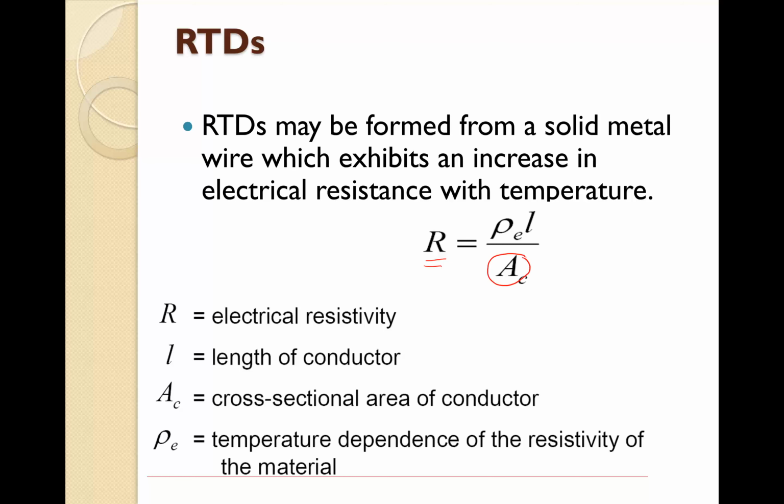And rho depends on temperature, so this reflects the effect of temperature on the resistance.